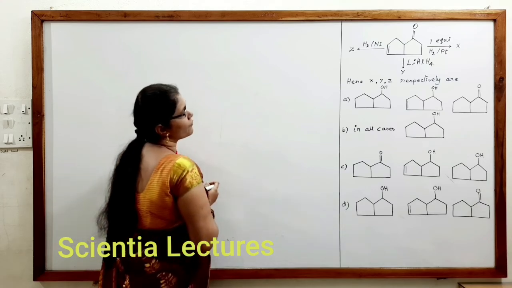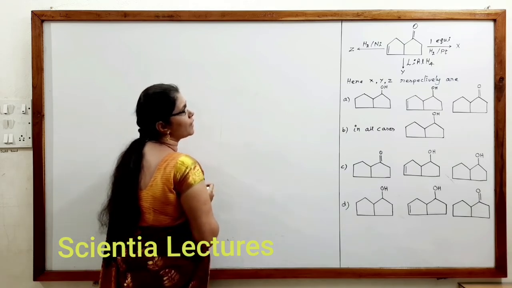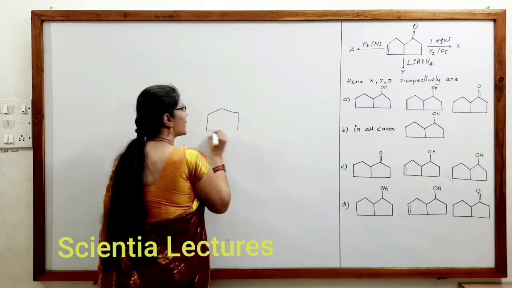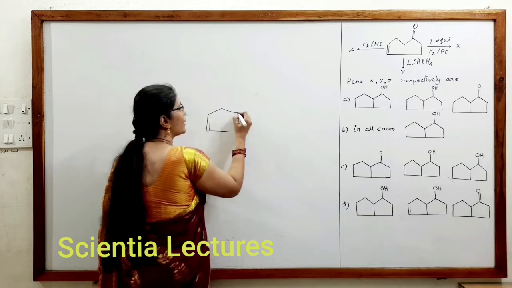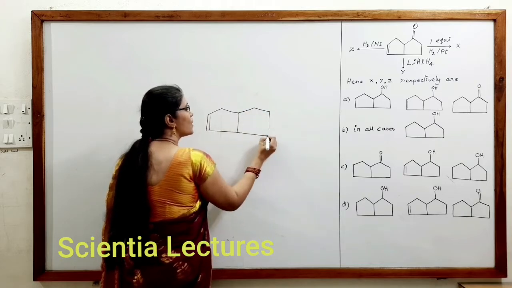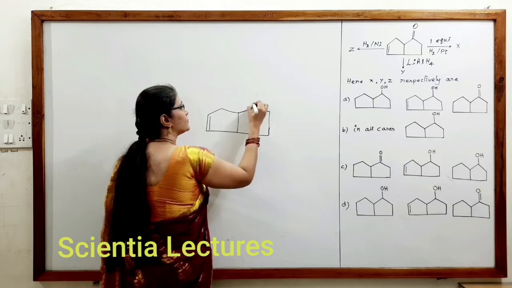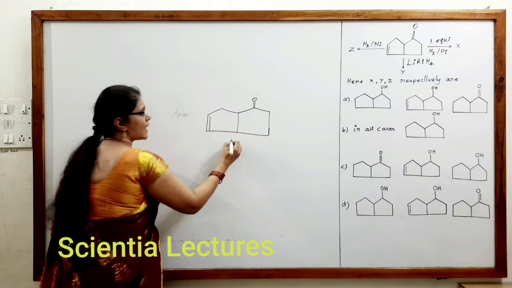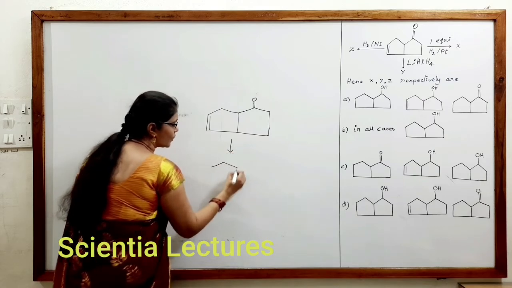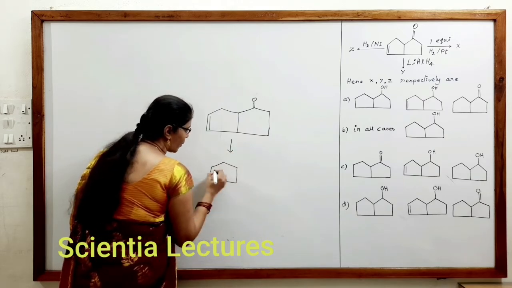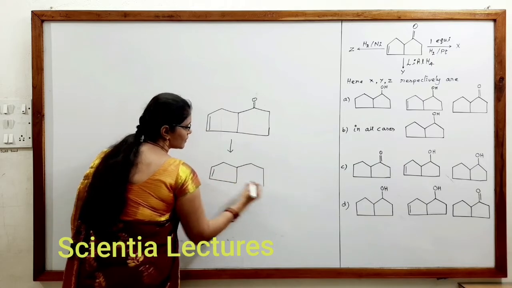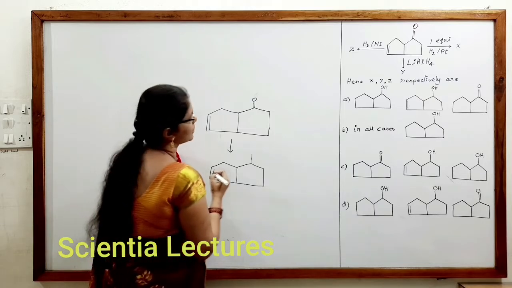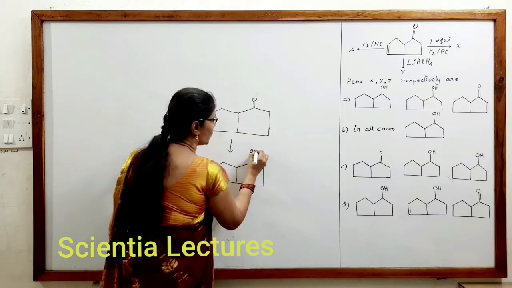Now, in the case of Y, in the presence of lithium aluminium hydride, lithium aluminium hydride cannot reduce the double bond system. It can reduce only the ketonic group. As it reduces only the ketonic group, this gets reduced and becomes an OH group.